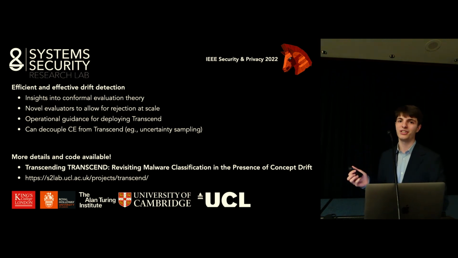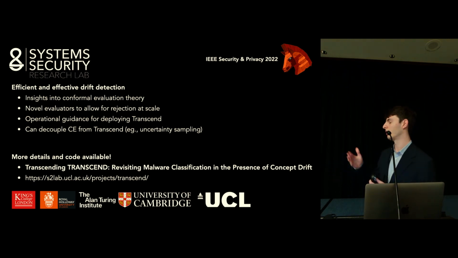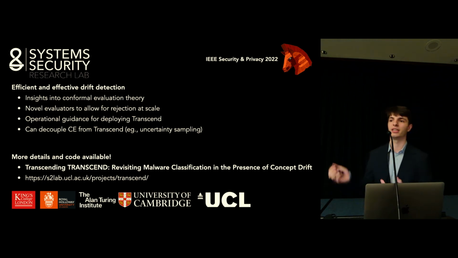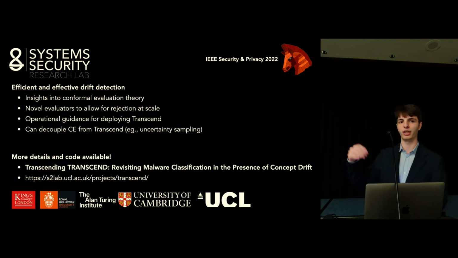It's also important to mention that cross-conform or conform evaluation and Transcend can actually be decoupled. So you don't need to necessarily have a conform evaluator in a pipeline with a classification with rejection. You can, for example, use a conform evaluator for uncertainty sampling to get like better scores when samples are drifting and explore points which have less statistical support.